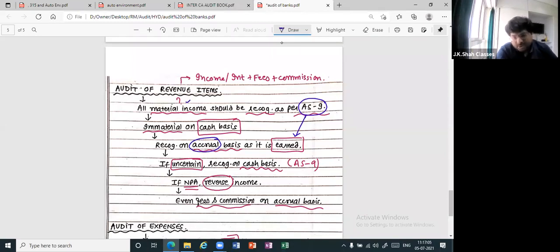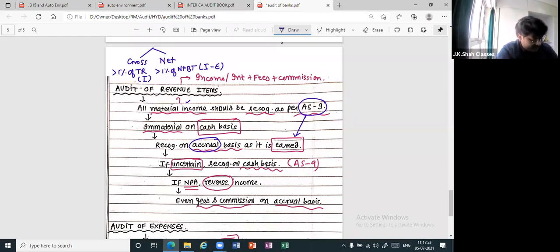If you remember last time I had told you, materiality depends upon whether the bank is following gross basis or net basis. If the bank is following gross basis, then it is 1% of the total revenue. If any income is greater than 1% of total revenue, it is material income. And net is if there is any income which is greater than 1% of net profit before tax. So here you do incomes minus expenses. Here you just take all the incomes. All cool?